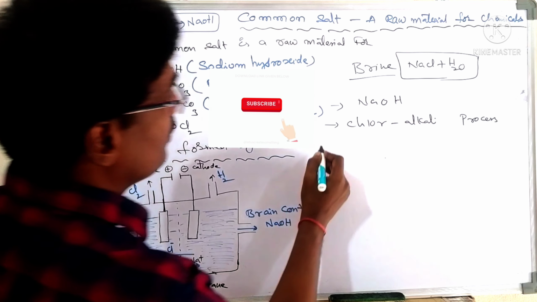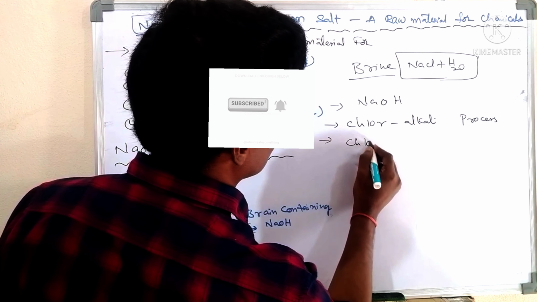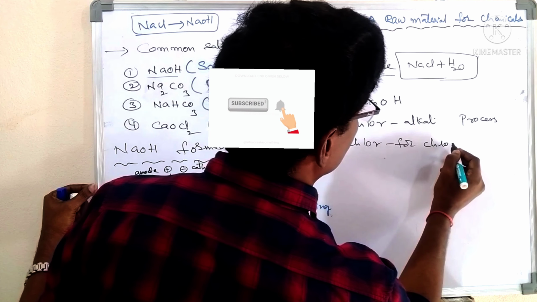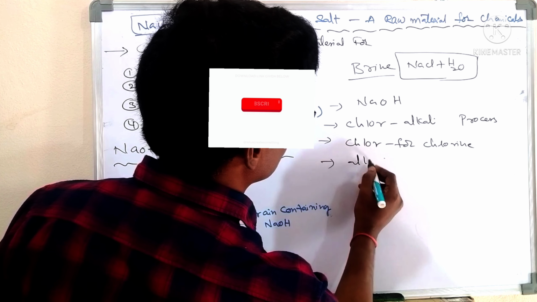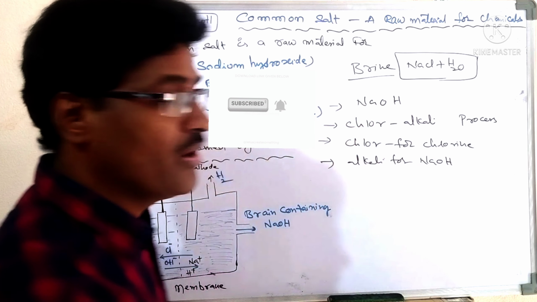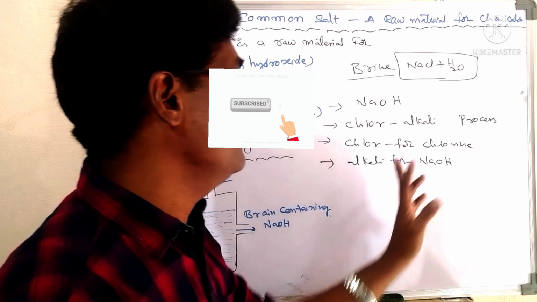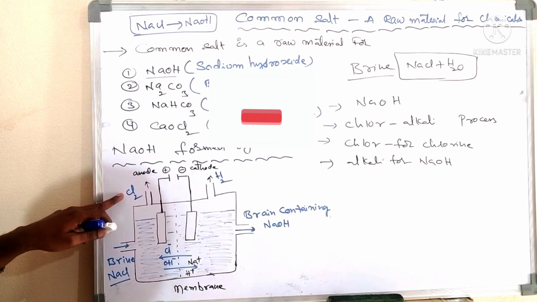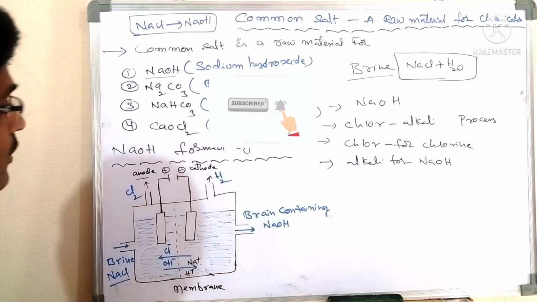It is called so because the products are chlor for chlorine and alkali for NaOH. Chlorine is formed at the anode.